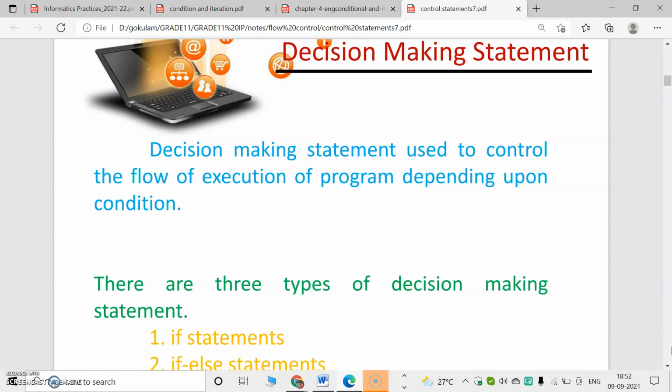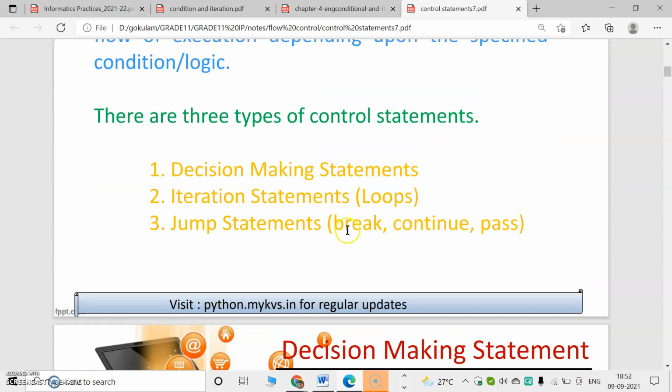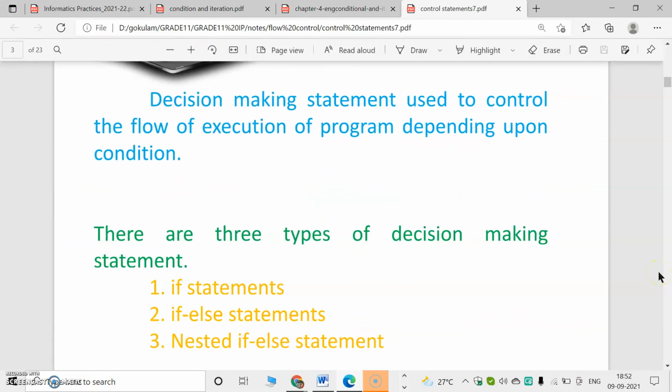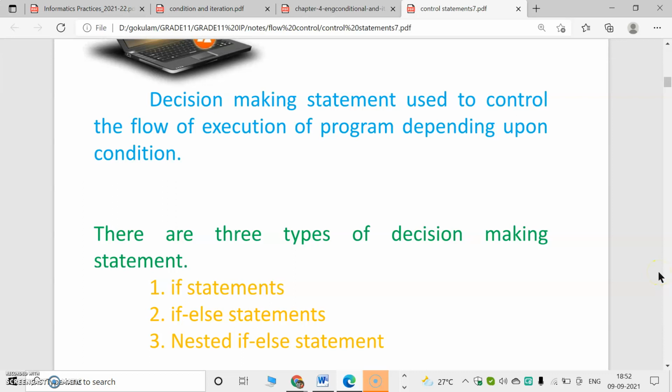That means in decision-making statements, and also in looping statements, which means iteration statements, also known as looping statements, in both cases there will be a condition. Based on this condition, some statements will work. By using an example, you will get to know about it. Decision-making statements are used to control the flow of execution of a program depending upon a condition. Suppose if a number is less than 5, then it is a condition.